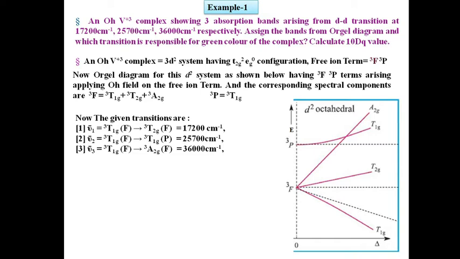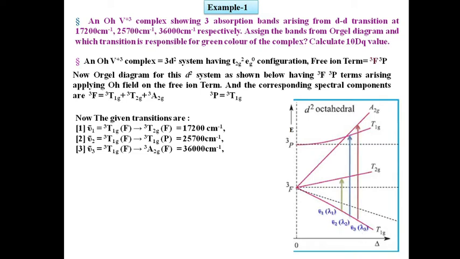The corresponding transitions are like this: ν̄1 is from T1g(F) to T2g(F), ν̄2 is T1g(F) to T1g(P), and ν̄3 is nothing but T1g(F) to A2g(F), and their corresponding numerical values are also given here.